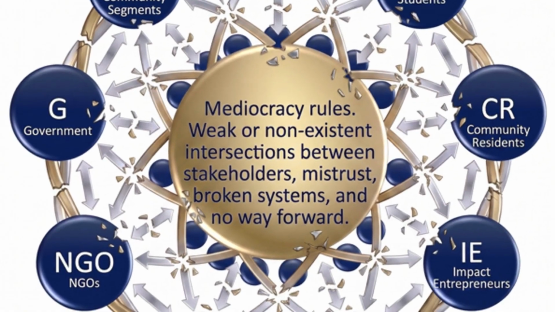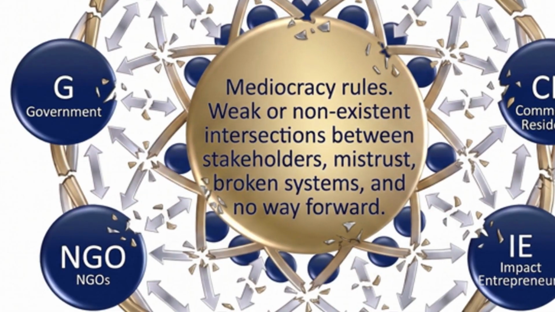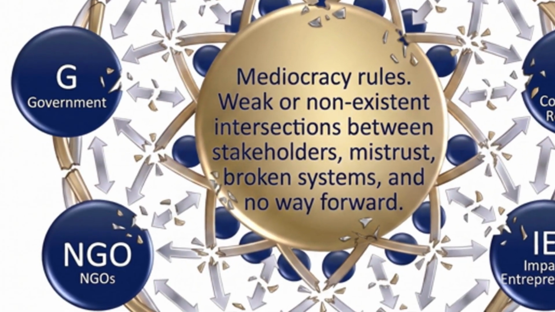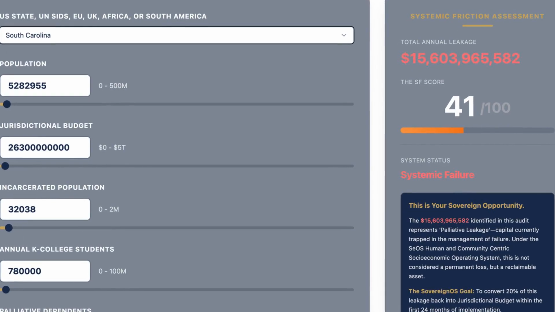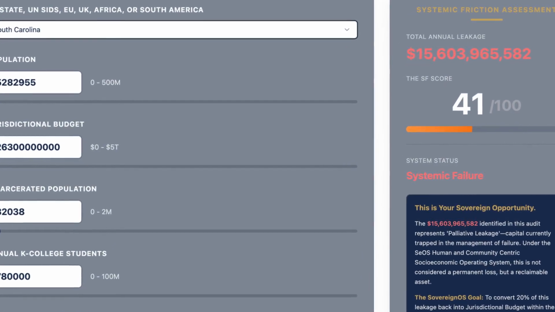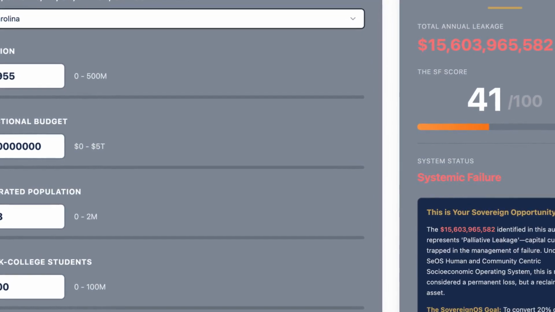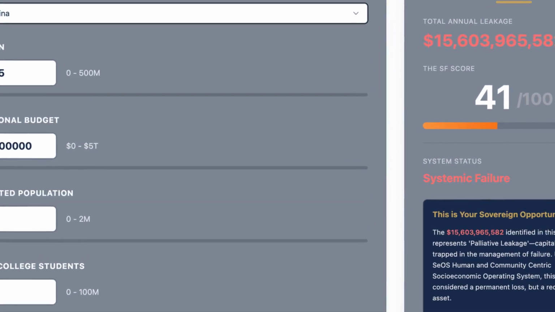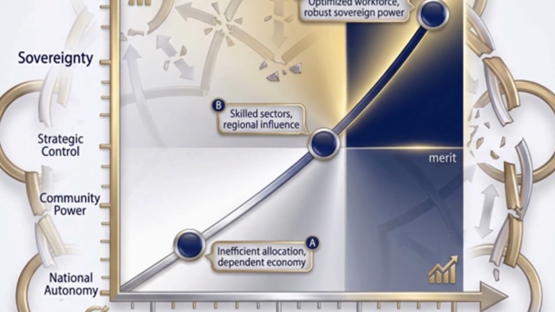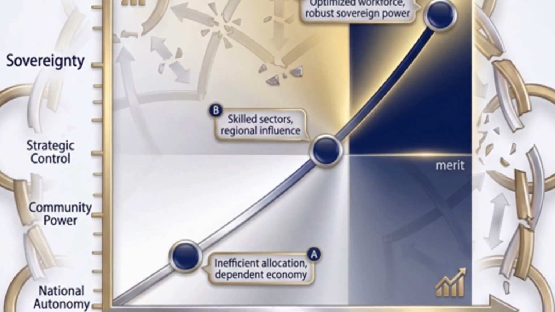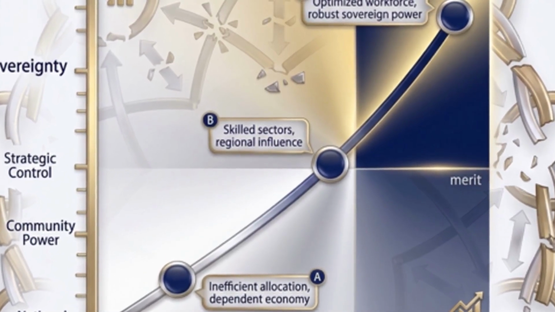Most countries spend billions of dollars managing the symptoms of problems instead of curing them. These become societies run on a platform of palliative care. Sovereign OS measures this waste through a systemic friction score, which clearly shows that governments and the global NGO industrial complex profit from dysfunction. Instead of supporting marginalization, Sovereign OS converts marginalized individuals into economic contributors without raising taxes.